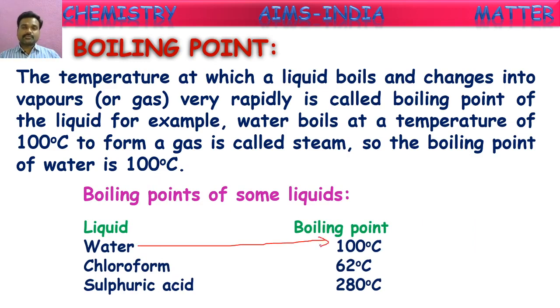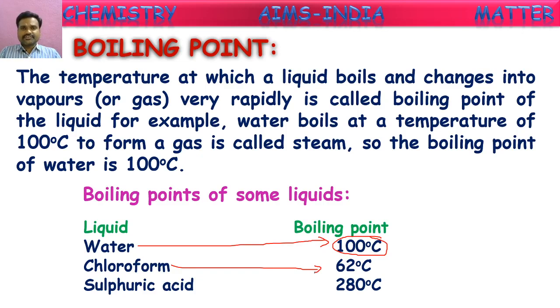We just have to remember one difference between these, as I told children. Evaporation of water can occur at all temperatures. Even at cool temperatures, a small quantity of water will evaporate from water bodies. But boiling occurs only at 100 degrees Celsius. On heating water to 100 degrees Celsius, only then does it start converting into steam. So the boiling point is 100 degrees. In the same way, they have given one more liquid, chloroform. Have you heard this word chloroform? It is one of the chemicals which exists in liquid form.